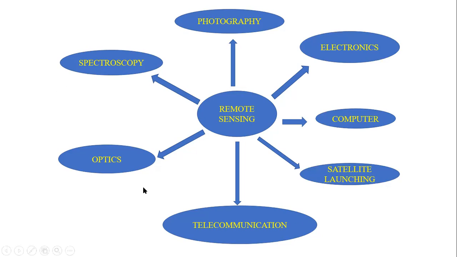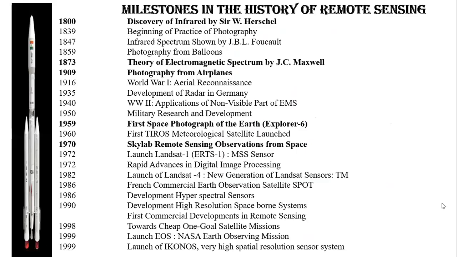Without these departments, we need a satellite, we need computers, and with computers we need some electronics, and also photography, spectroscopy, optics, and telecommunication. A combination of all this is called remote sensing. Then only we can process the data and get the proper information. So these are some milestones, students, some historical background regarding remote sensing.